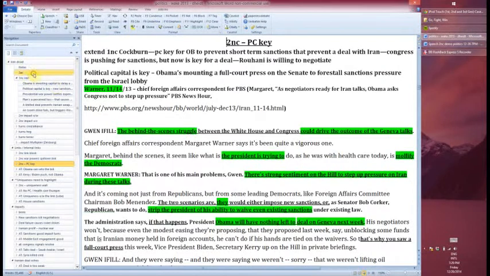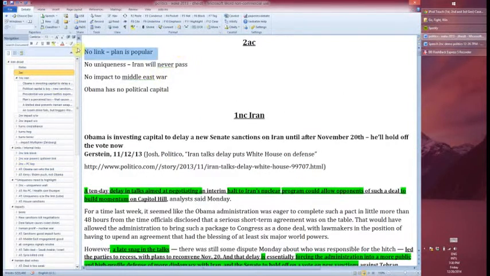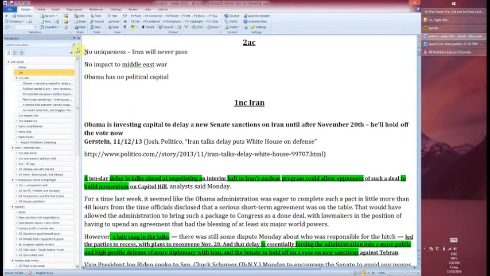So what if the 2AC didn't make this no link, plan is popular argument? So they just don't talk about the link. Well, do I need to pull a link block? Well, yeah, you do, because just because the other team drops it doesn't mean that you drop it too. That's the number one problem that novices have with DAs when they're first starting to learn, and even JV debaters. So what do I do? Where do I put it if they just drop one part of the DA? Well, you can just put it wherever you want. Obviously, I like to put it at the top because you don't really need to be doing that much analysis.